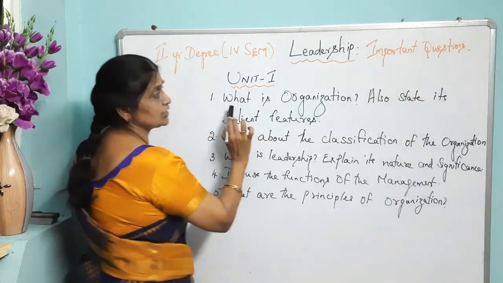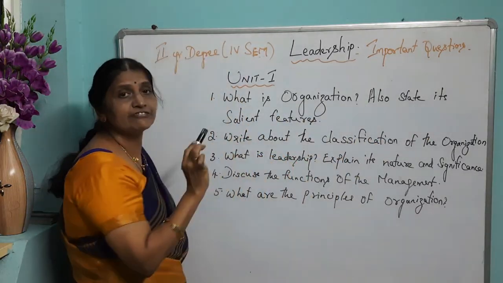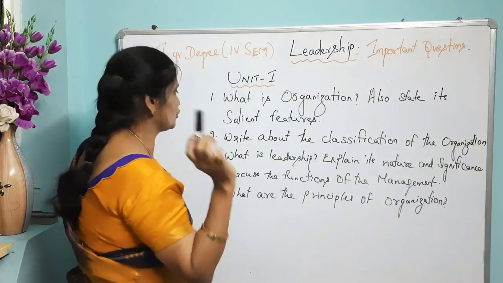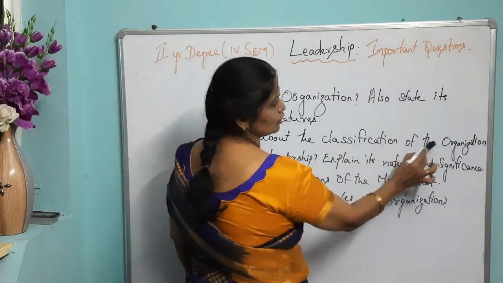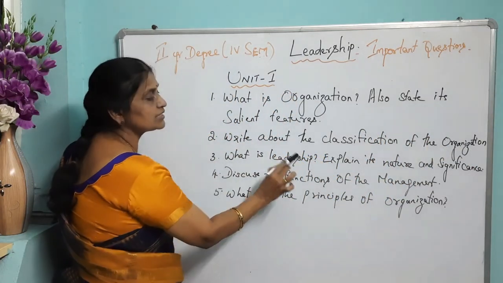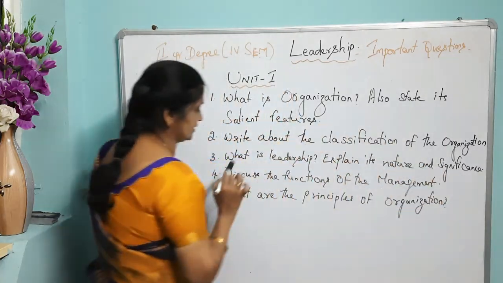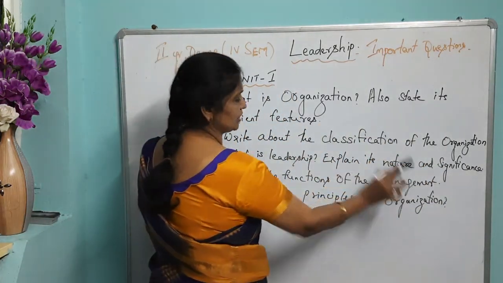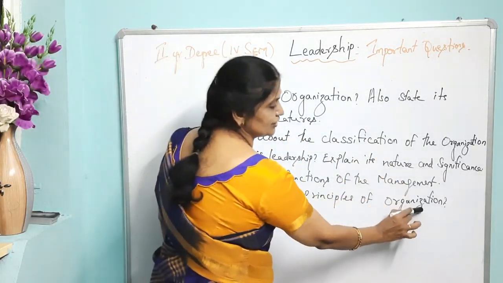The first question is, what is organization? Also state its salient features. The answer is also there in your WhatsApp notes. The second question is, write about the classification of the organization. The third question is, what is leadership? Explain its nature and significance. The fourth one, discuss the functions of management. The fifth one, what are the principles of organization?